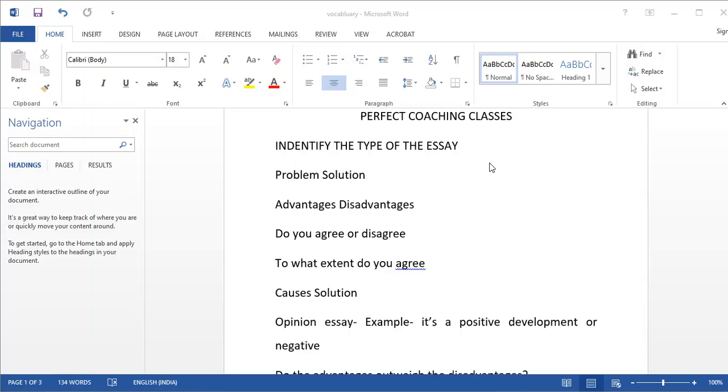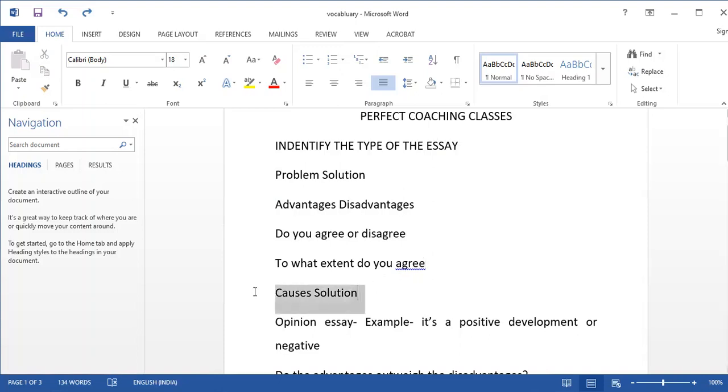First of all, when you start preparation for your IELTS writing module, you must know how many types of essays there are. Now I'm just going to show you. When you are preparing for IELTS, these are the common types of essays. The first one is problem solution. Next one is advantages and disadvantages. Third one is do you agree or disagree. Fourth one, which is similar to agree disagree, is to what extent do you agree or disagree.